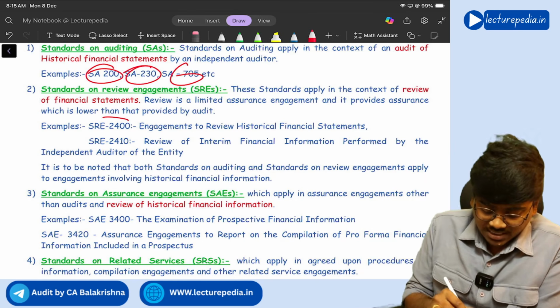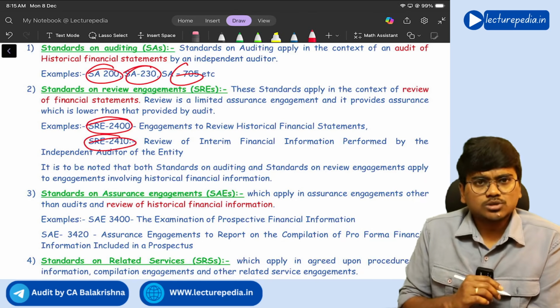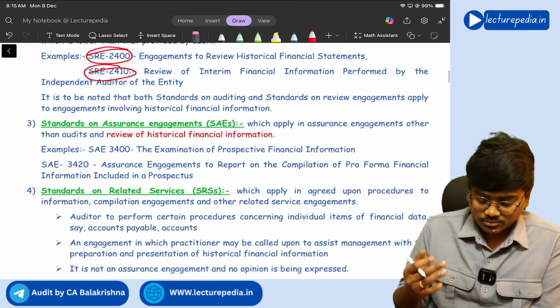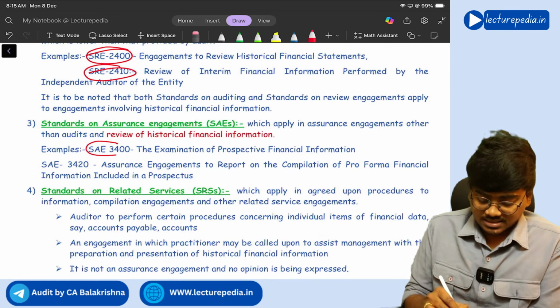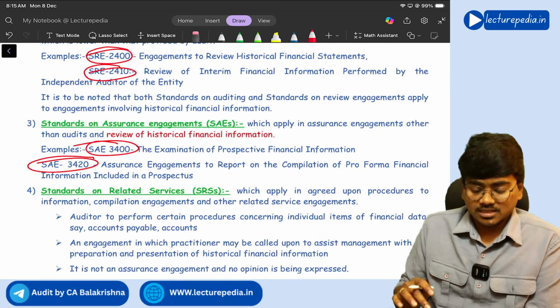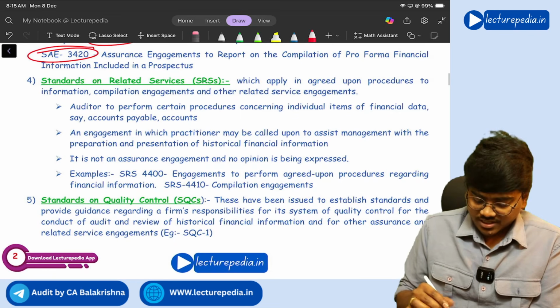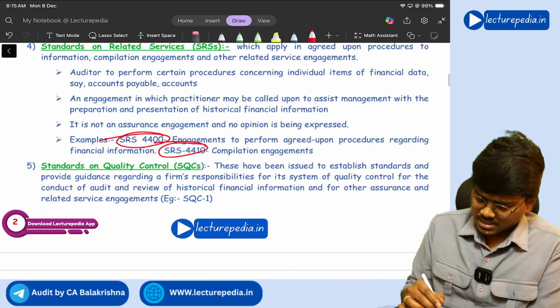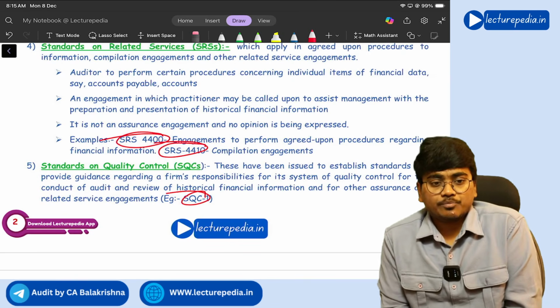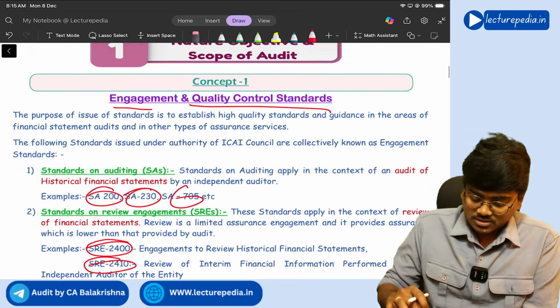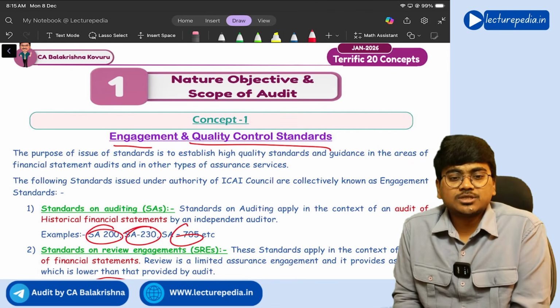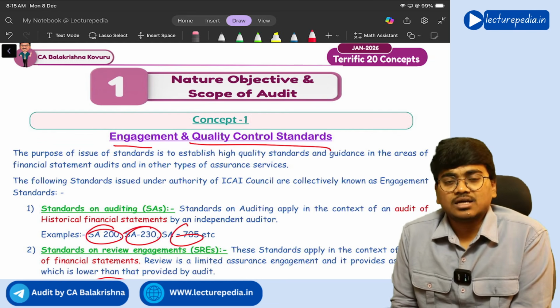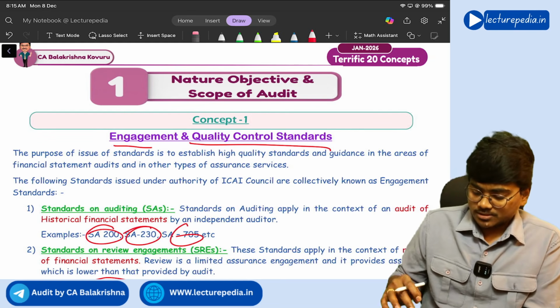So SRE 2400, SRE 2410, these are some of the examples. For SAE, 3400, 3420, and for SRS, 4400, 4410, and SQC 1 you already know. So this is the first concept, which is engagement and quality control standards, right?